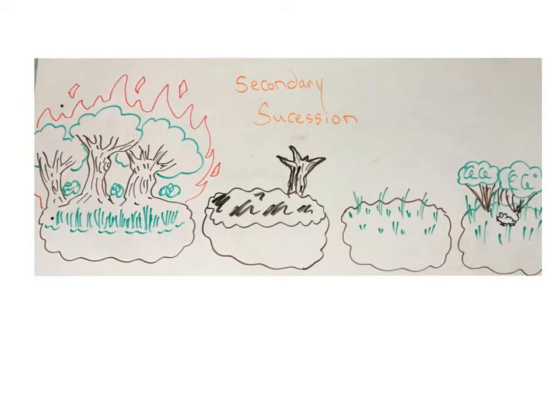However, you still need those plants to move in. So the second thing to happen after those first microorganisms come in is that small grasses and small plants start to take form and grow in this area. If you look at that third picture there, those small grasses begin to move in, begin to decompose, and begin to create a better place for life further on and for a more diverse ecosystem.